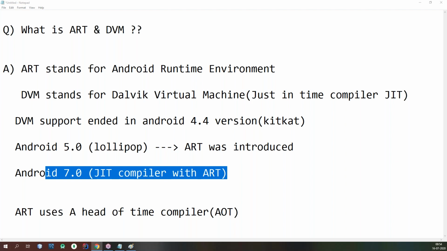It is a process of converting part of the code into machine code instructions on demand. In Android 7.0, they introduced it, but again moved back to the ahead-of-time compiler only. So just for code profiling purpose they used the JIT compiler part. Okay, so that is very, very important.